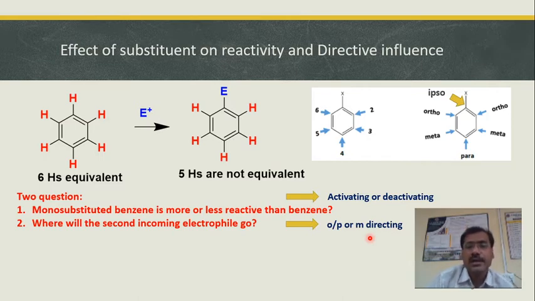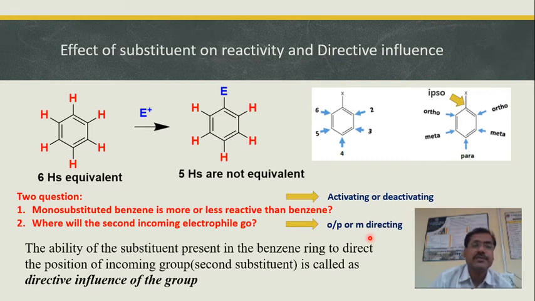So if you want to define directing influence, then you can define it like this: the ability of a substituent present in the benzene ring to direct the position of the incoming group is called directing influence. So it is the group which is already present on the benzene ring that will direct the second incoming electrophile onto the ring. It is up to the substituent which is already present to direct the incoming electrophile to either the ortho-para or the meta position.